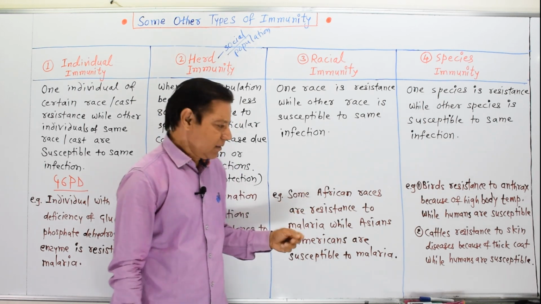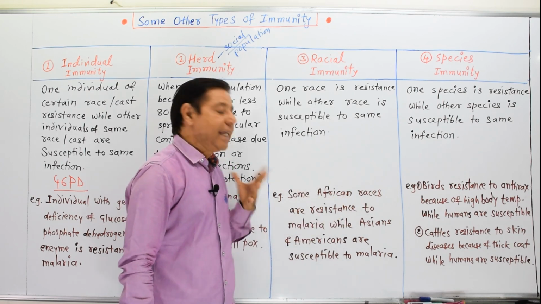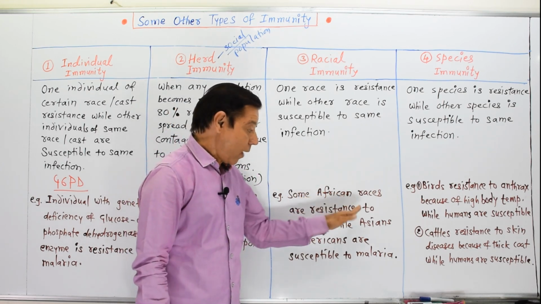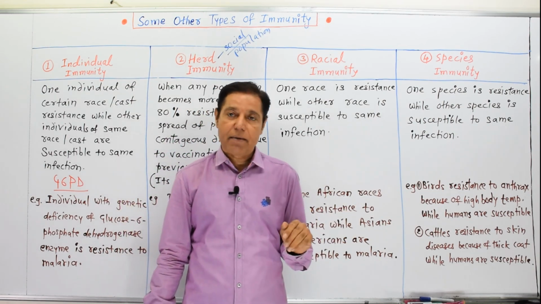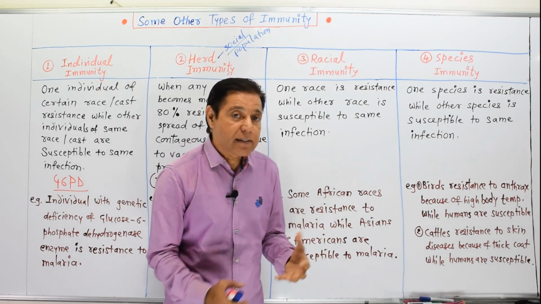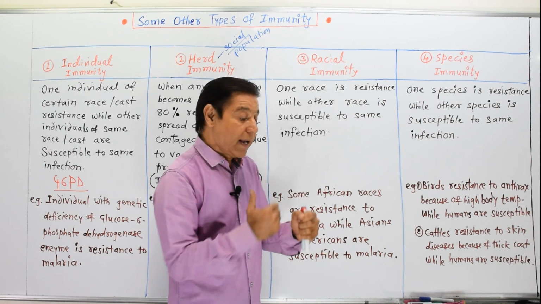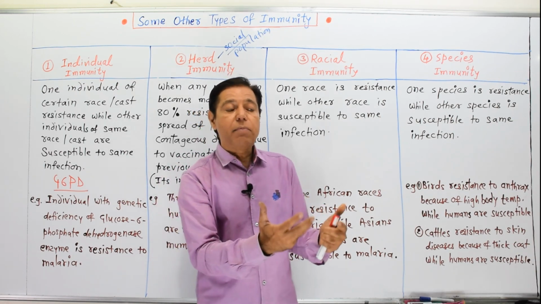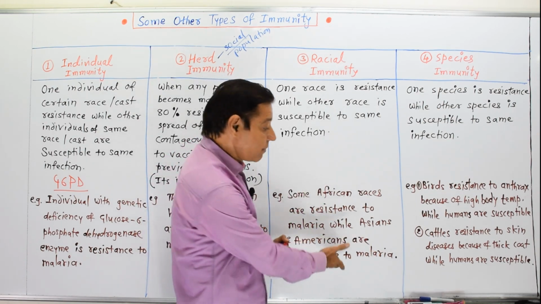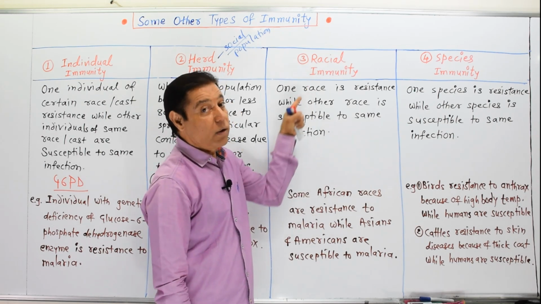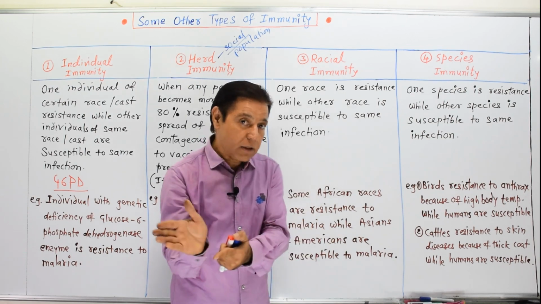Example: some African races are resistant to malaria, while Asians and Americans are susceptible to malaria. It means some African races have good resistance against malaria, while Asian or American populations easily develop malaria. That is, they are susceptible. Then it is called racial immunity: the resistance found in a particular African race and not in other races.